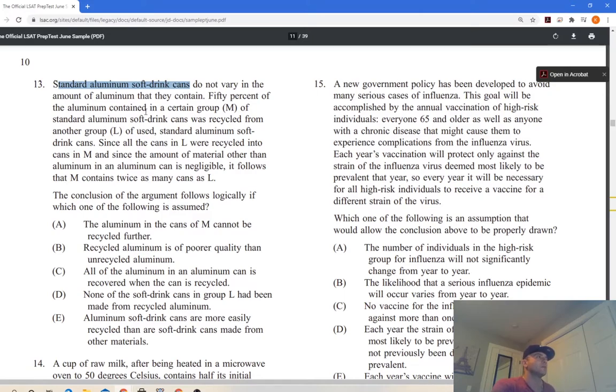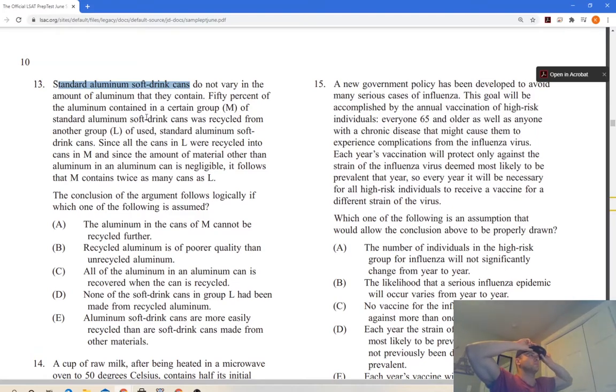50% of the aluminium contained in a certain group M of standard aluminium soft drink cans was recycled from another group L of used standard aluminium cans. So 50% of the aluminium contained in this M group was recycled from L. Since all the cans in L were recycled into cans in M, and since the amount of material other than aluminium in an aluminium can is negligible, it follows that M contains twice as many cans as L.